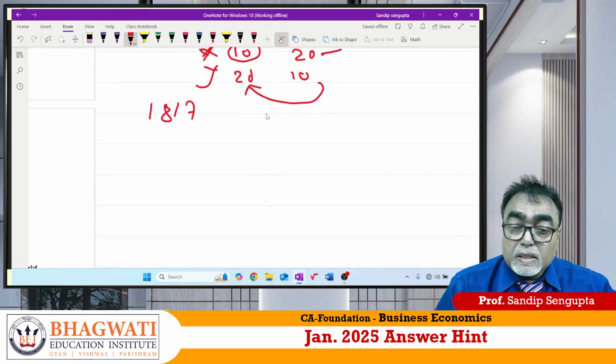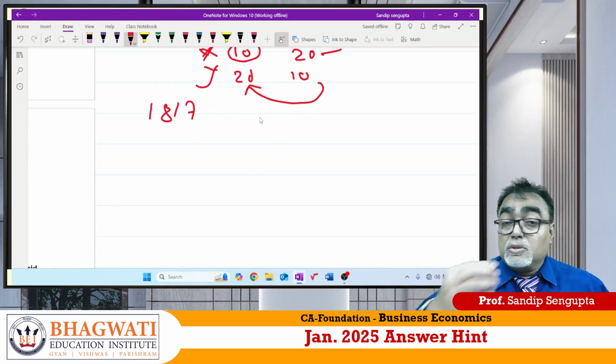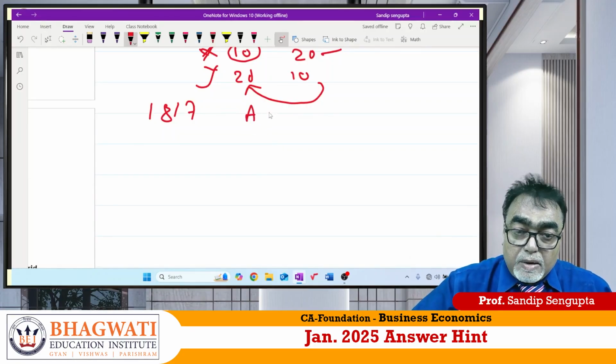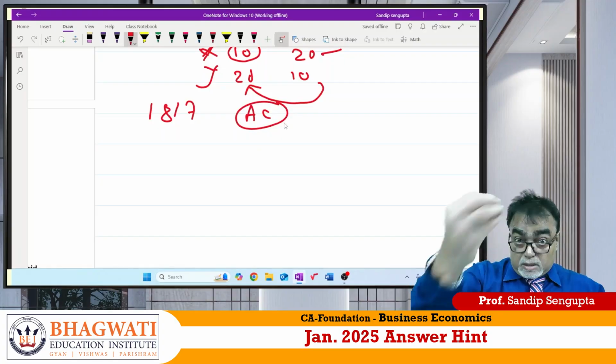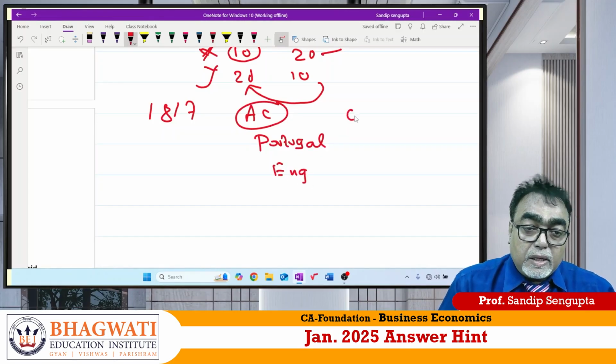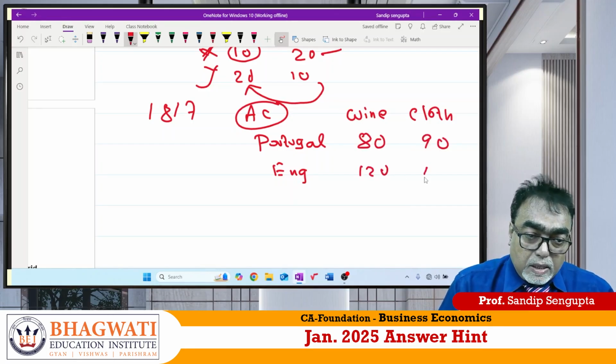1817, Ricardo has given a more conceptual approach that is known as comparative advantage. But what is this? Same average cost. I am taking Ricardo's example. He took two countries, Portugal and England. Two commodities, wine and clothes. Average cost say 80, 90, 120, 100.